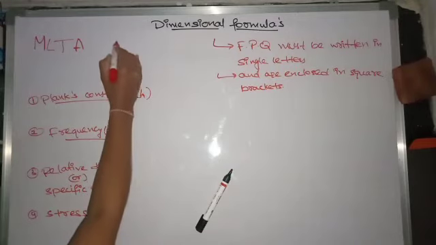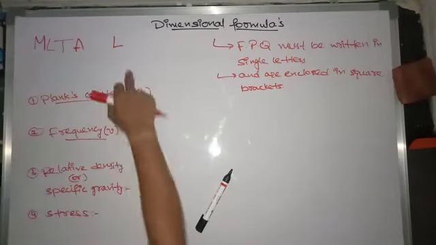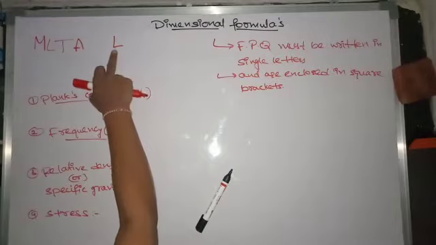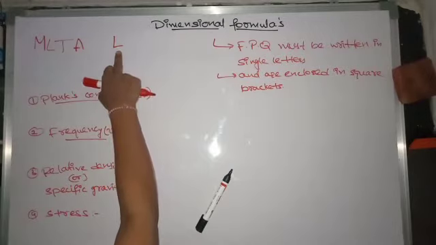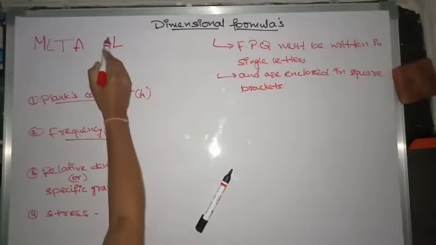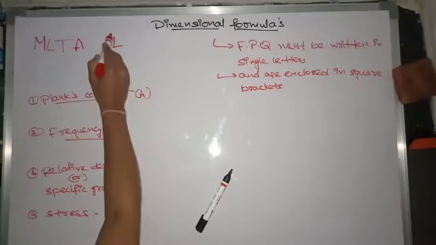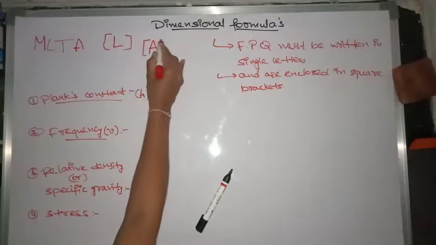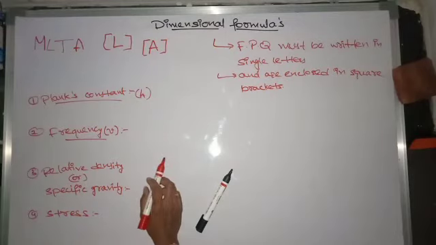Length, capital L. We have to write the dimensional formula by capital L, and these must be enclosed in square brackets. Ampere, capital A, and it must be enclosed in square brackets.